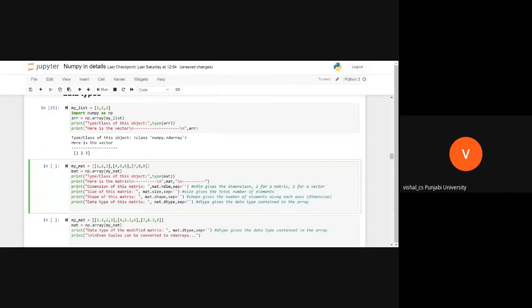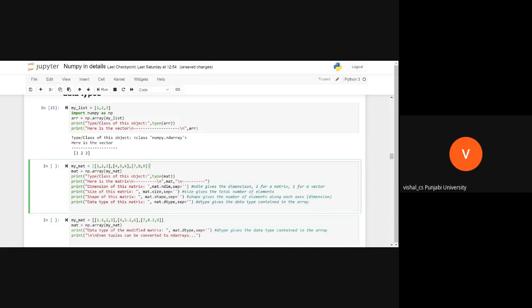Please don't get confused with this, because I have written this as my matrix since I have given a list within a list. It is something like a matrix, but in NumPy we have a separate function for generating matrices. Don't confuse yourself with the name. So what I am doing is simply creating an array from a list, and after that I am typing the type of that array.